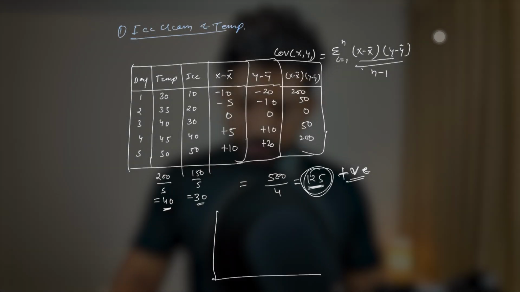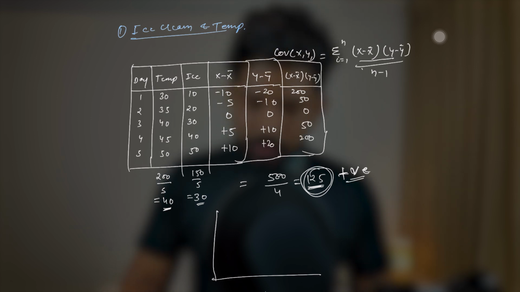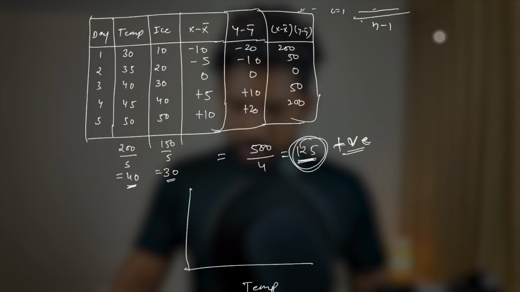So now we can clearly say that covariance is positive here. And we can also draw this on a chart. So let's say we have this chart here, and on the x-axis we have the temperature, and here we have the ice cream sale.